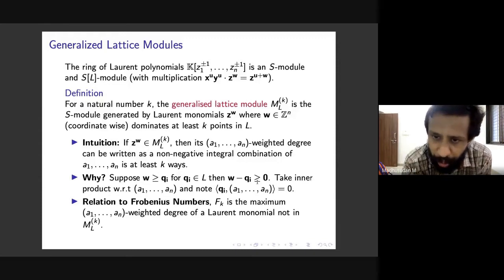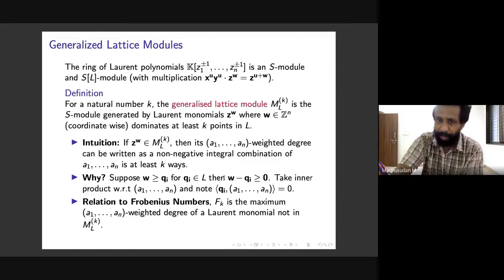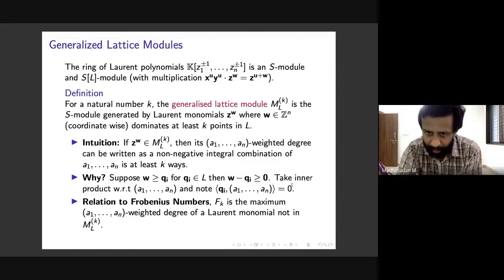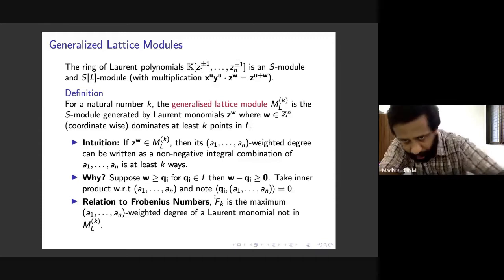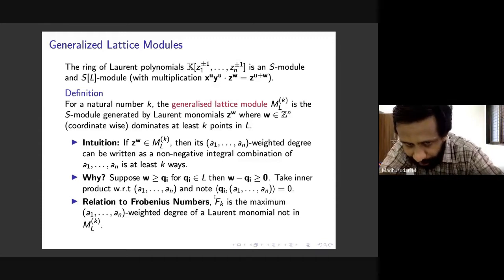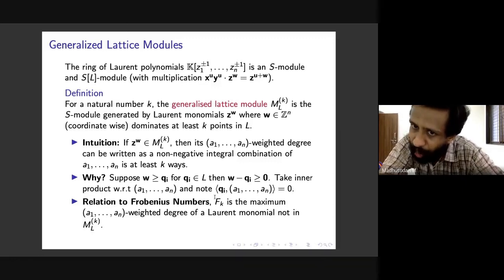Now if you take the inner product with a1 to an on both sides, you note that the inner product of a1 to an with Qi is 0, because Qi is a point in L, and L was defined as a1 to an perp intersect Zn.